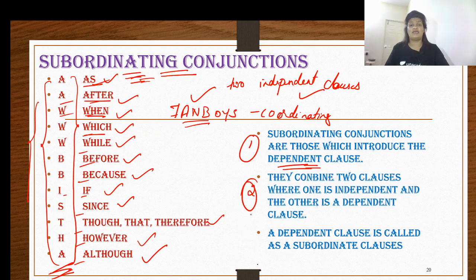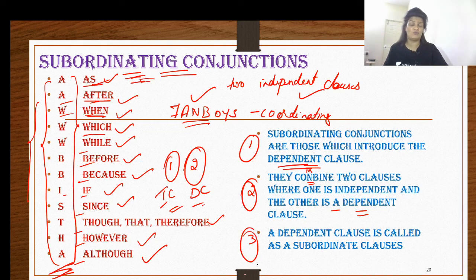Number two, they combine two clauses where one is an independent clause and the other is a dependent clause. I will explain this with an example. Just hold on for a while. And the third point is that a dependent clause is called a subordinating clause as well. You can refer to that as a dependent clause or a subordinating clause. That is up to you. Both mean one and the same.